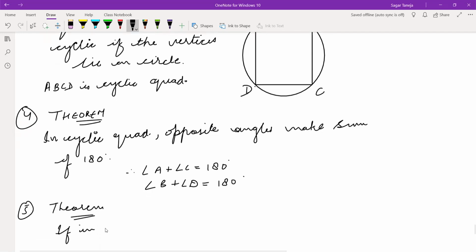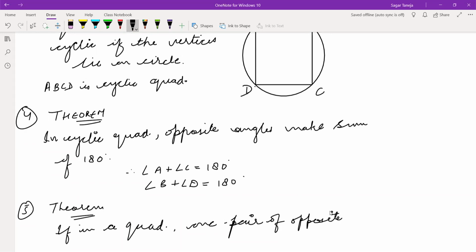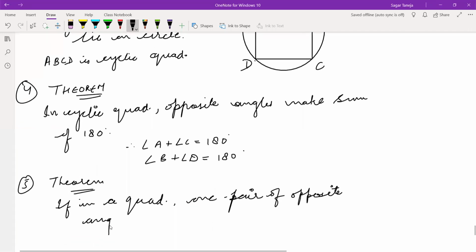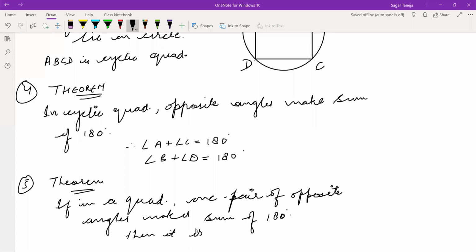Now the converse of this. If in a quadrilateral one pair of opposite angles makes a sum of 180 degrees, then it is a cyclic quadrilateral.